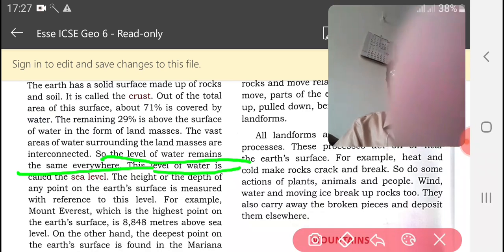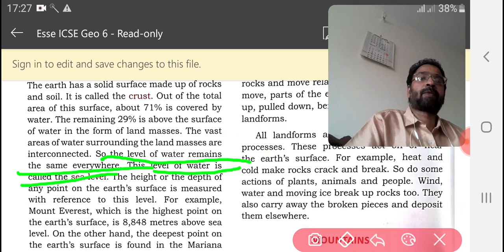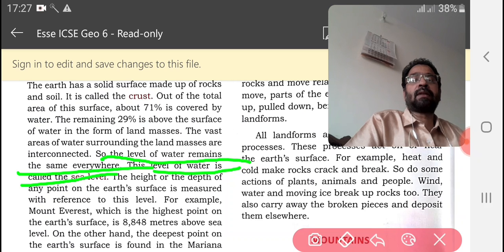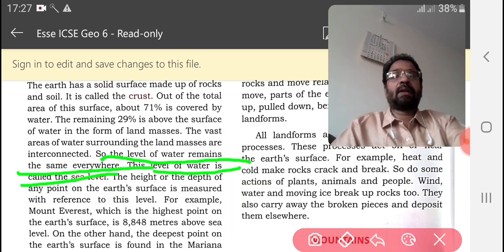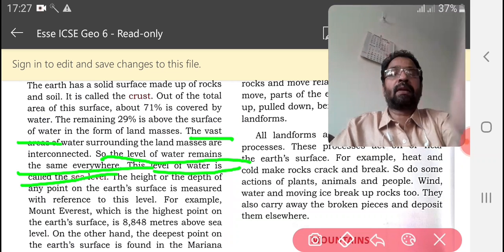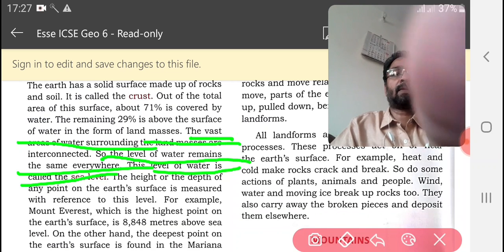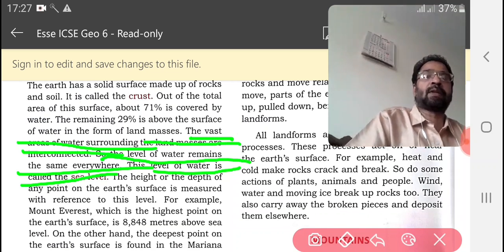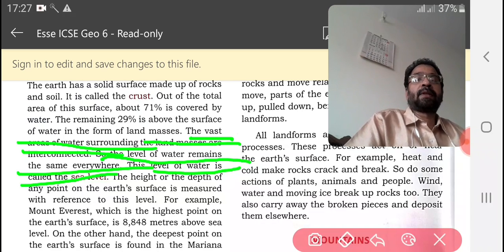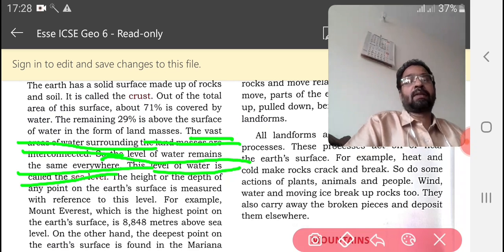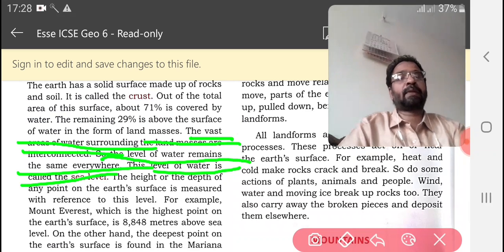The level of water is called sea level. Underline why the level of water looks the same: because the vast areas of water surrounding the landmass are interconnected, it stays at the same level. This level of water is known as sea level.